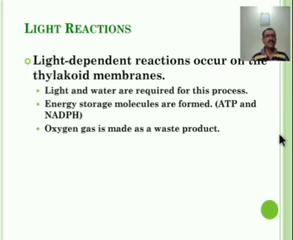The light reaction is a light dependent reaction that occurs on the thylakoid membrane. Let us remember that the light reaction occurs on the thylakoid membrane. Light and water are required for this process. Energy storage molecules in the form of ATP and NADPH are formed here, and oxygen gas is made as a waste product at the beginning of photosynthesis, in the light reaction.